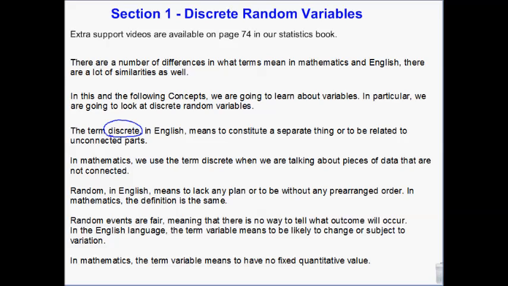Okay, so then we have variable, which means likely to change or subject to variation. And in variable, it means it has no fixed value, which is kind of the same thing, likely to change.